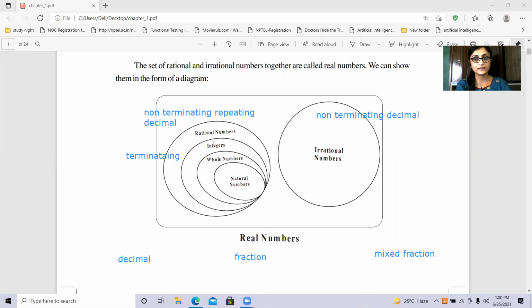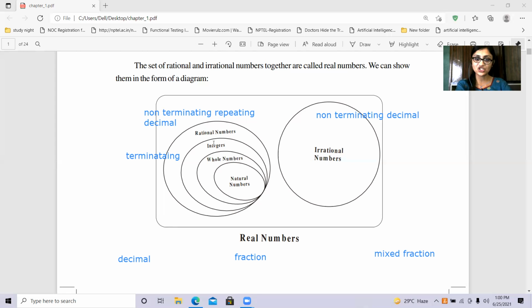After this, integers. All the negative integers, 0, and the positive integers are called the integers. Negative numbers, 0, and the positive numbers come under the integers. Example, minus 3, minus 2, minus 1, 0, 1, 2, 3, 4, and so on will come under the integers.